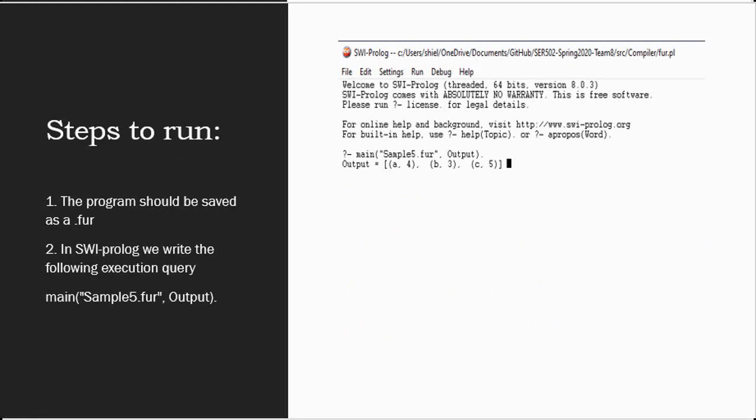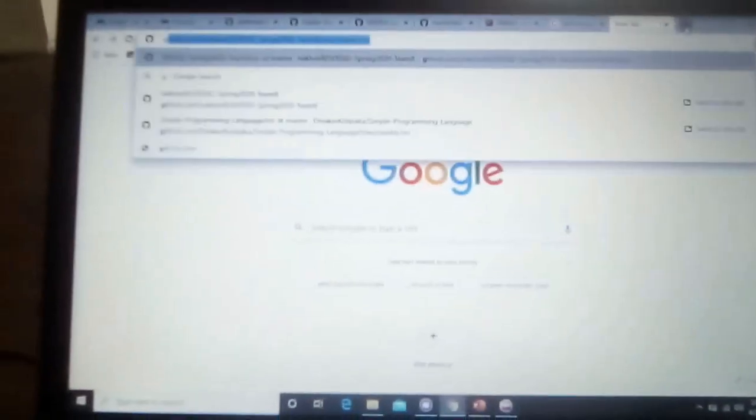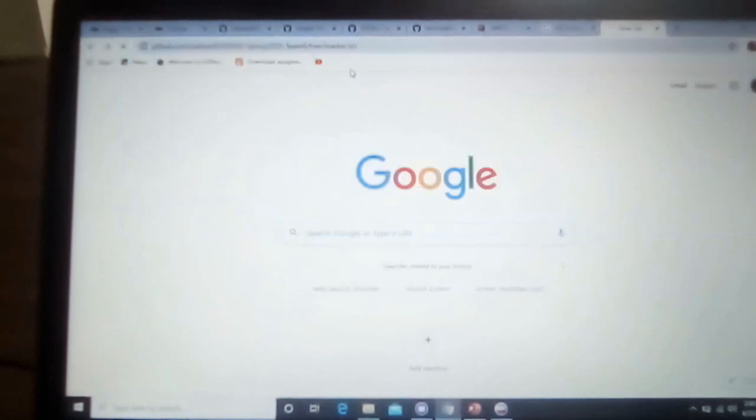Next are the steps to run the project. The program should be saved as a .fur file. In SWI Prolog, we write the following execution query, main, then the sample file name. These file names should be saved at the location where the fur.pl file is saved. In the project structure, by default it is saved inside the compiler.